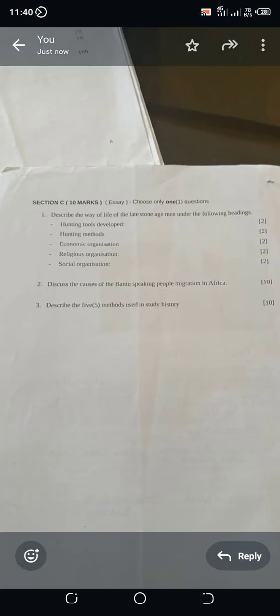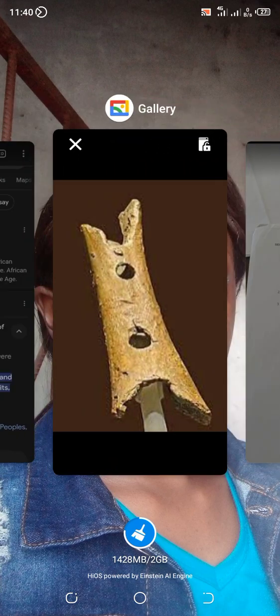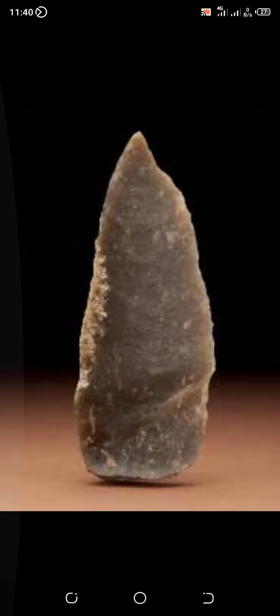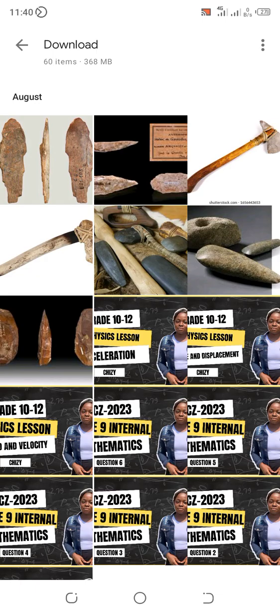So hunting methods, what are the hunting methods? The other tool that was used during this period was the bow and arrow. Let me just try to look for a picture that looks like a bow and arrow.